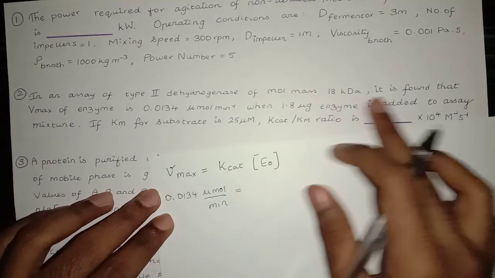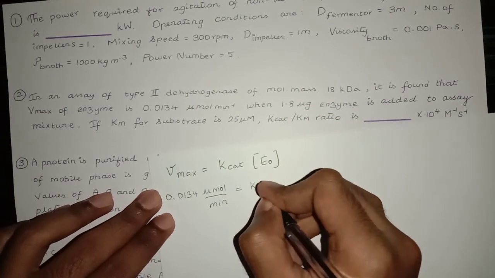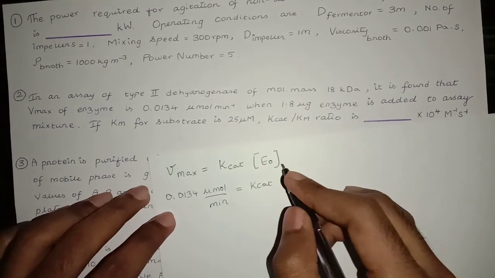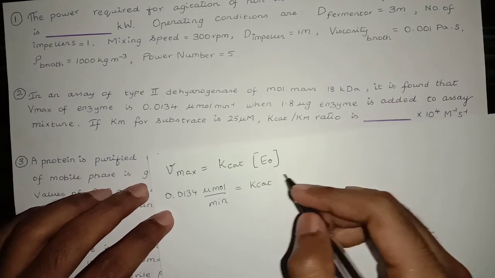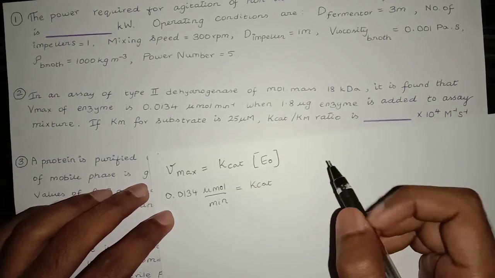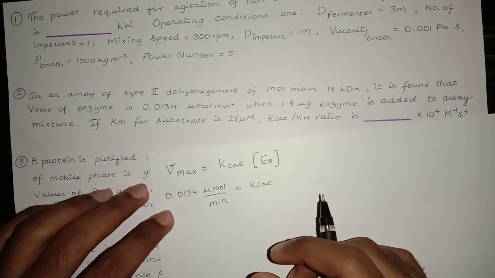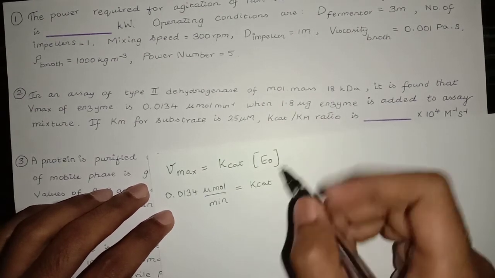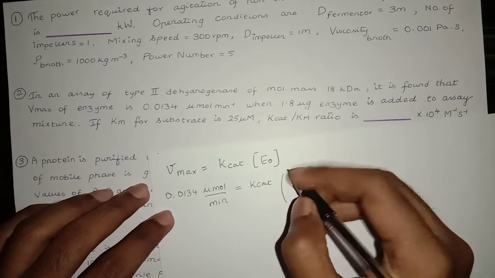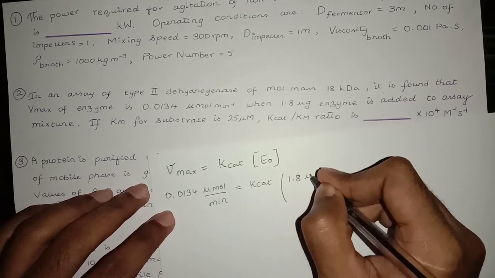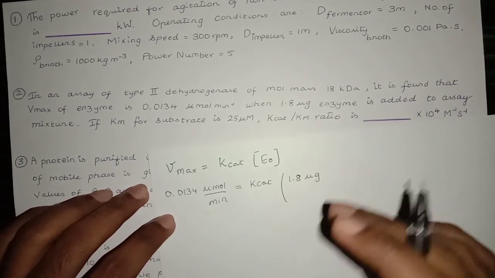Kcat is unknown, and concentration of enzyme. So enzyme concentration is generally mass over volume. So we have the mass 1.8 microgram and volume.